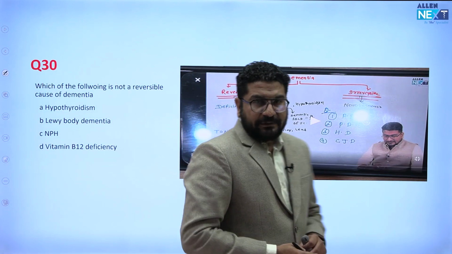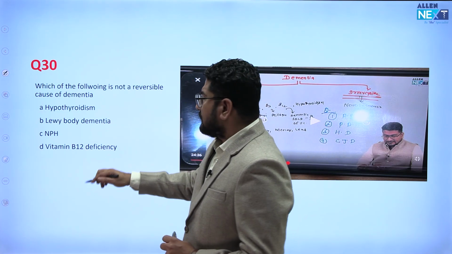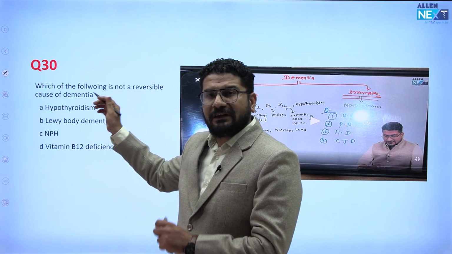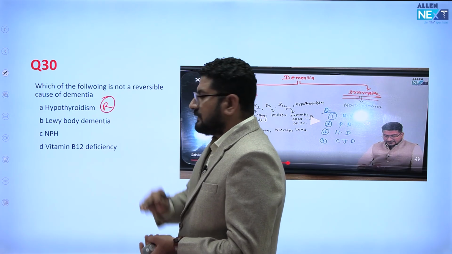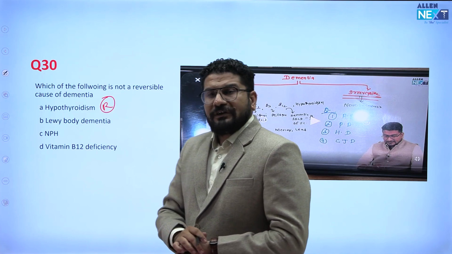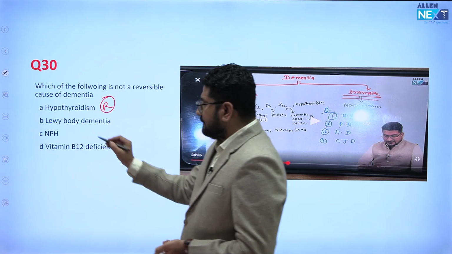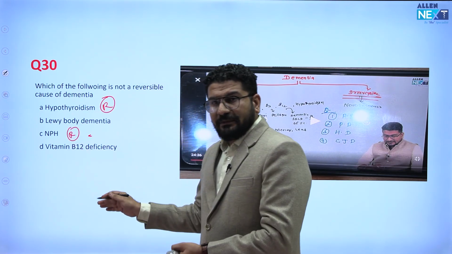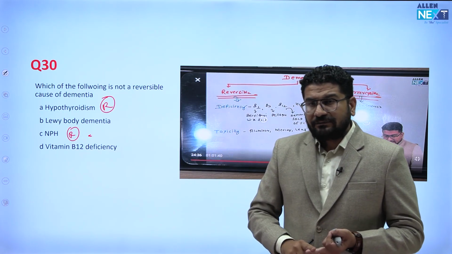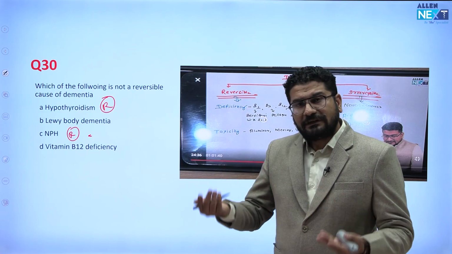Then a question came in the exam about which are reversible. Understand this, which is not reversible was asked. Hypothyroidism: if you give thyroid supplementation, this will be corrected, so this is reversible. Normal pressure hydrocephalus is also reversible when you do a shunting procedure. And vitamin deficiency, any vitamin like B1 or B12, if you supplement them, that will be reversed, simple.